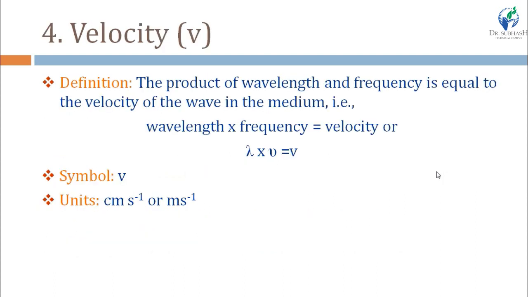The fourth parameter is velocity, which is symbolized by small v. The product of wavelength and frequency is equal to the velocity of the wave in the medium. Velocity means the speed at which the radiation is passing. So lambda into nu is equal to v. And the units of velocity are centimeter per second or meter per second.